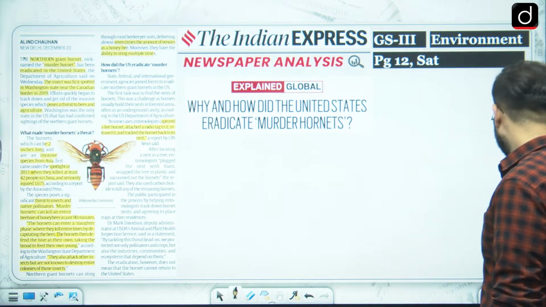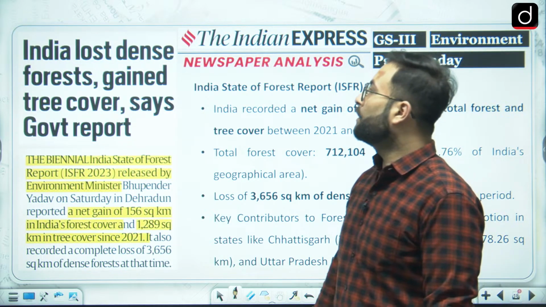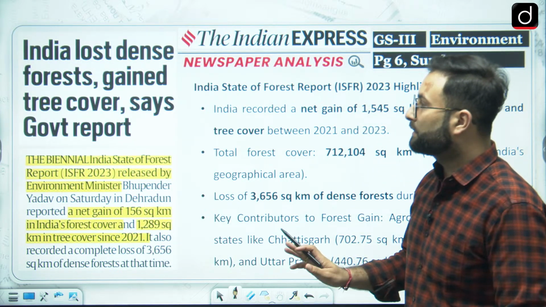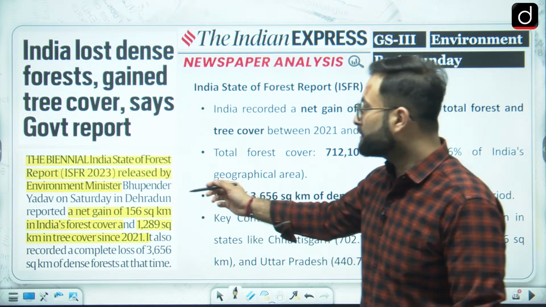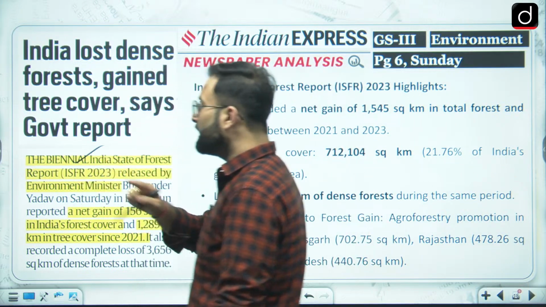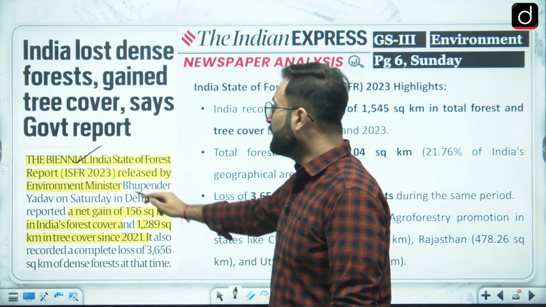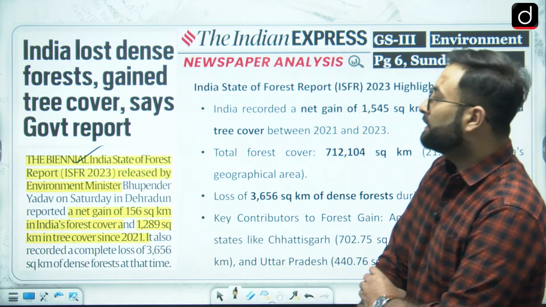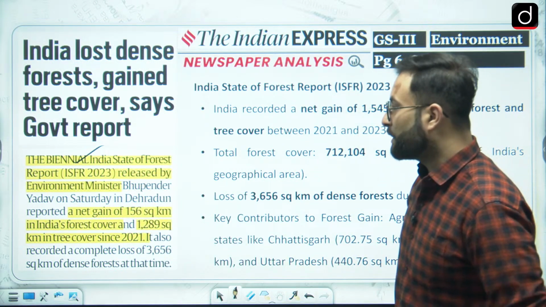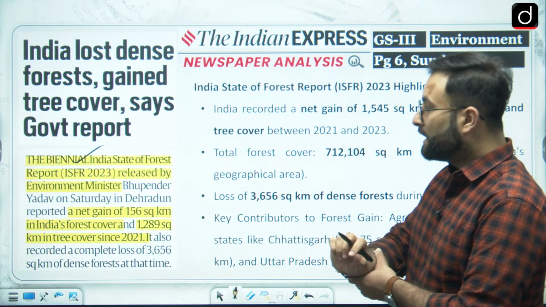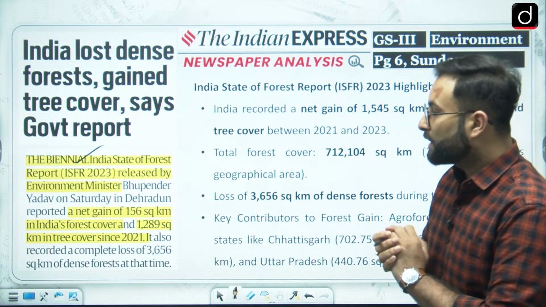Okay, now we can move further to the next one, that is, India lost dense forest, gained tree cover, says report. Now there was this India State of Forest Report, that is a biannual report. So in 2 years one time that report will be released, by the environment minister recently. A net gain of 156 square kilometer in India's forest cover and 1289 square kilometer in the tree cover.